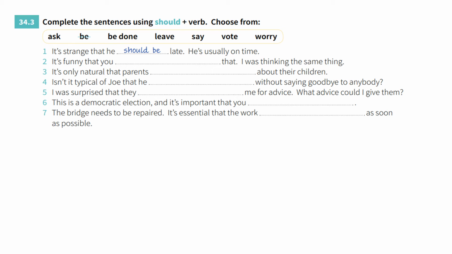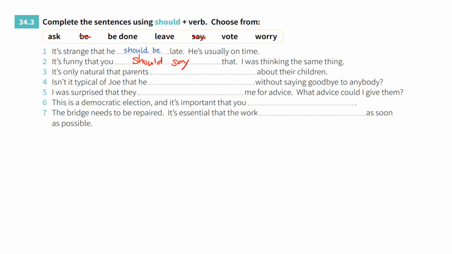Complete the sentences using should plus a verb from: ask, be done, leave, say, vote, worry. It's strange that he should be late. So he's usually on time. So he should be late. Okay. It's funny that you should say that. I was thinking the same thing.